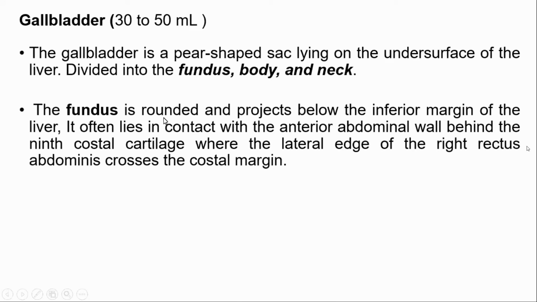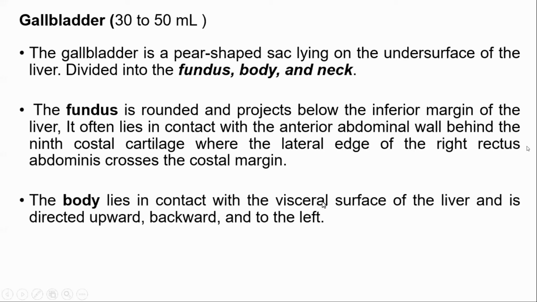These words are important. This is the surface marking for the fundus of the gallbladder. In terms of location, the fundus is round and lies below the inferior margin of the liver. Its surface marking is that it lies in the anterior abdominal wall behind the tip of the 9th costal cartilage, more specifically where the lateral edge of the right rectus abdominis muscle crosses the costal margin.